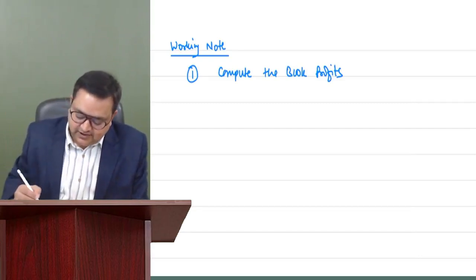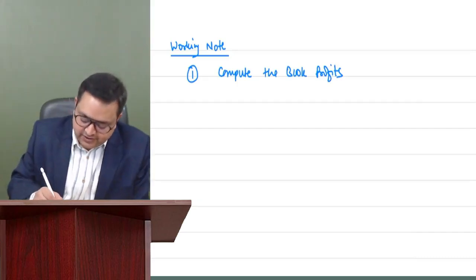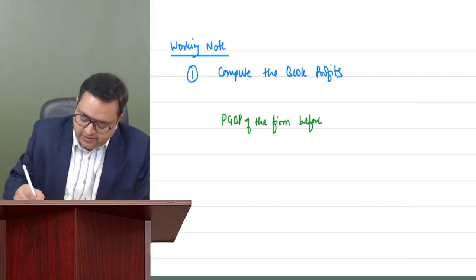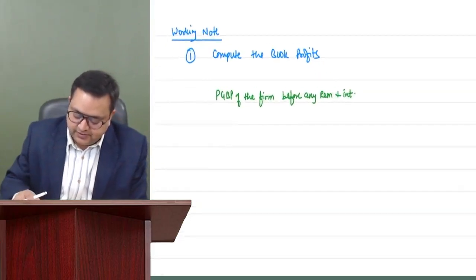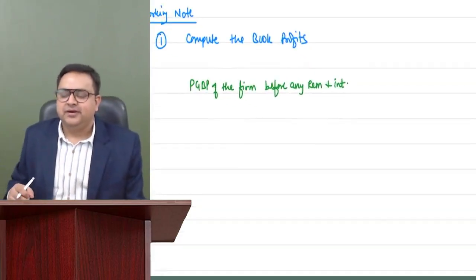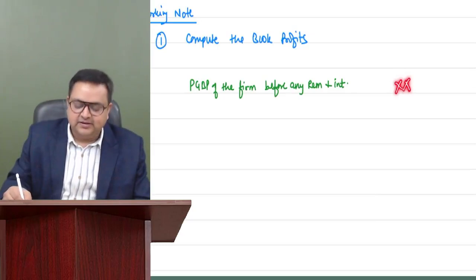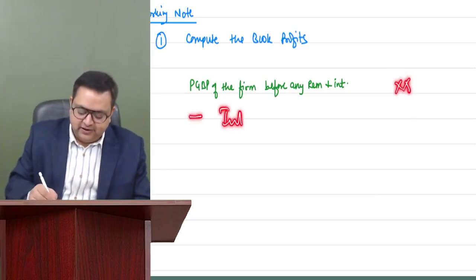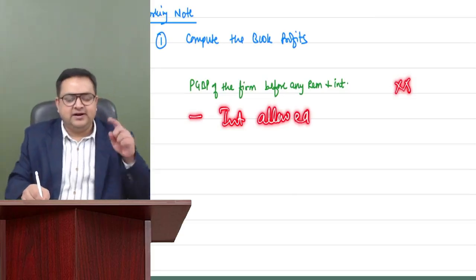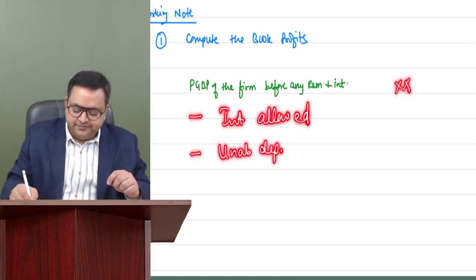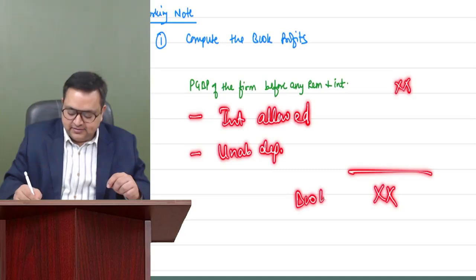Now, how to compute the book profits? First of all, we compute the PGBP of the firm before any remuneration and interest. Then from this PGBP, we deduct two things. We deduct interest allowed. Second, we deduct unabsorbed depreciation, if there is any. So this is actually the book profits.